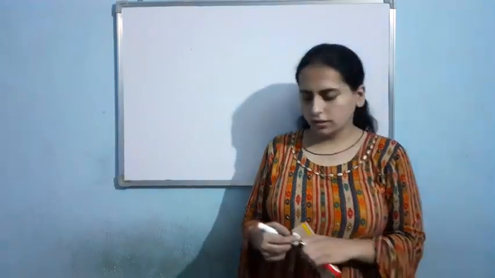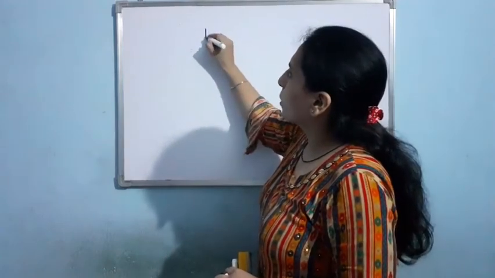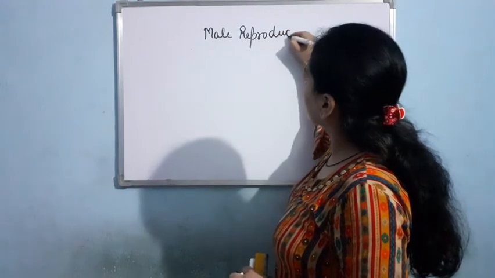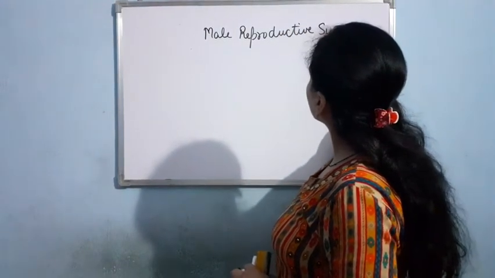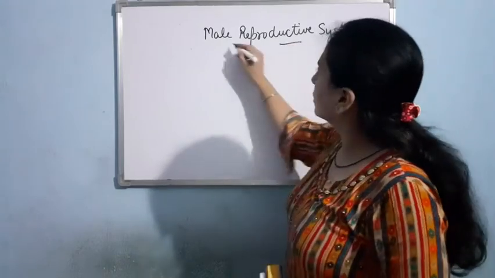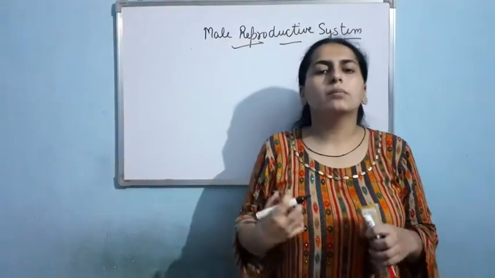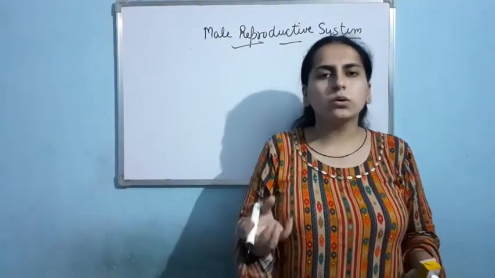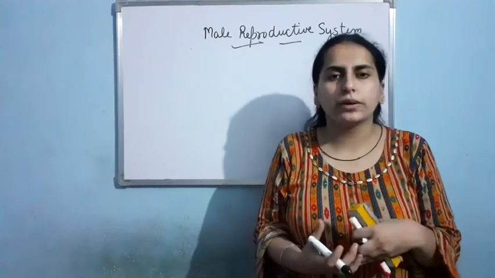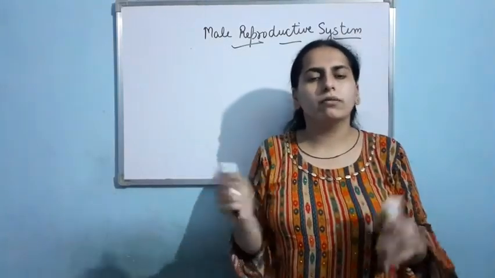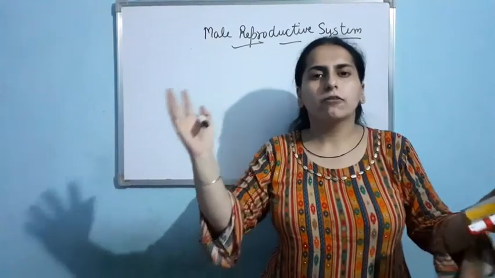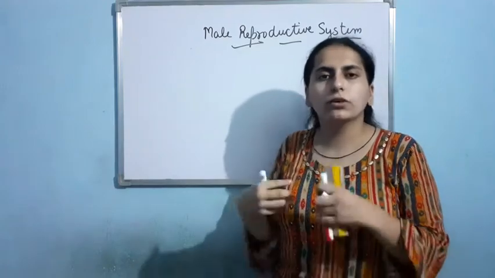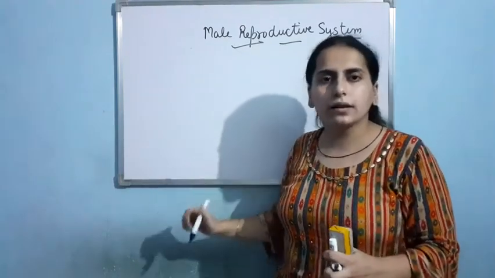Everyone. Today we are going to discuss the topic male reproductive system. But before that, let us talk about the human reproductive system, or I can say the sexual reproduction in human beings. As you know that we reproduce sexually, that is two sexes are involved, one is male and second one is female, right? So in the process of sexual reproduction in case of humans, various steps are involved.